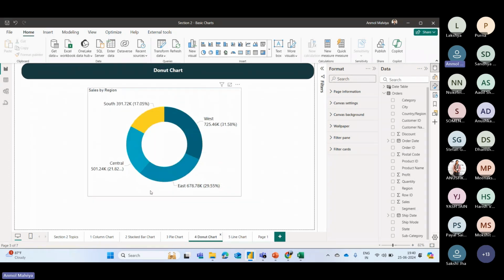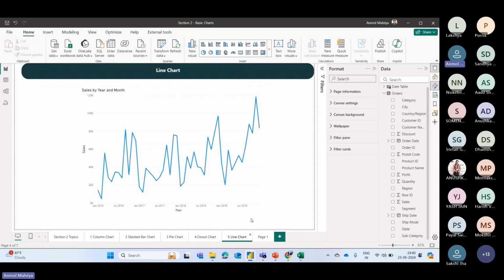Then we have donut chart. This is very similar to pie chart, but it allows for showing multiple series or categories, and it also provides us extra space to add some additional information within the visual itself. And after it, we have line chart, which is used to show the trend over a period of time. So let's say you want to see the trend of your sales through various years. So you can create a line chart for that.